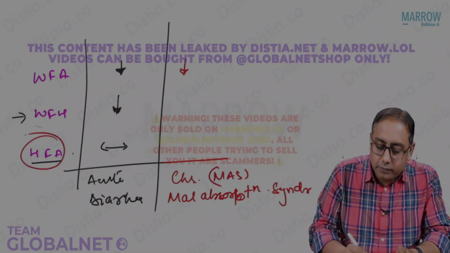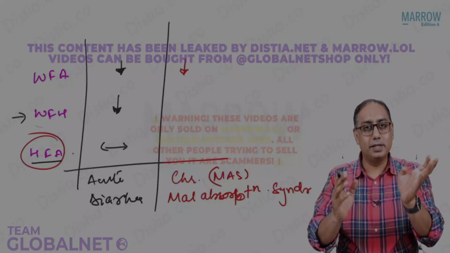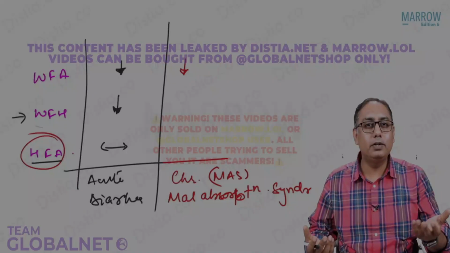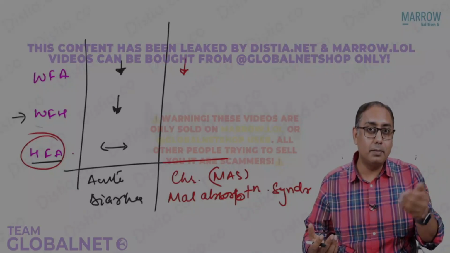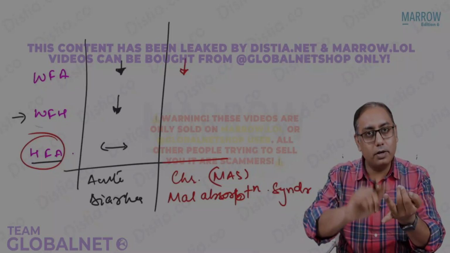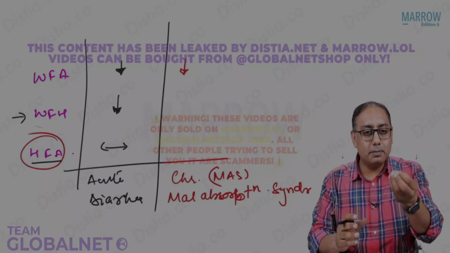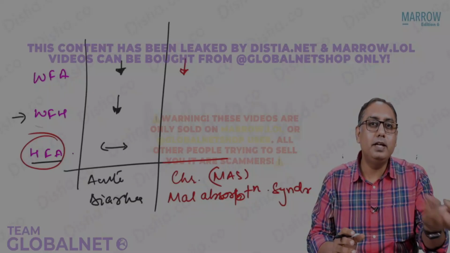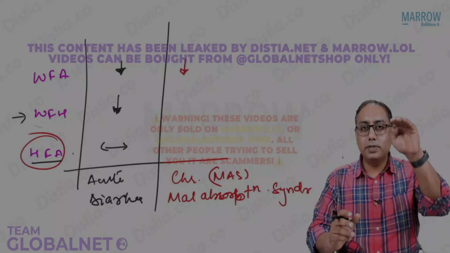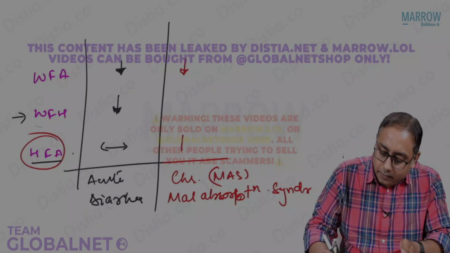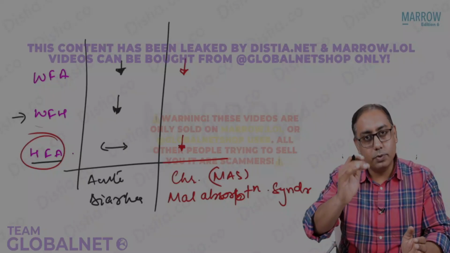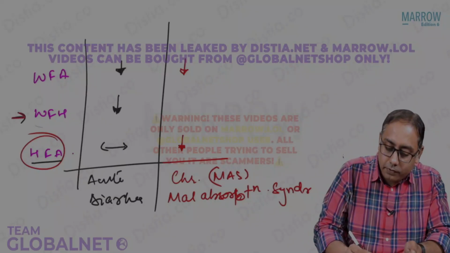Next I'm talking about the height for age. What will happen to the height for the age of a child who's having chronic malabsorption? Very frequently in the OPD, the mother comes with the child and says, doctor, see, this child is not growing in height and not gaining weight. The main complaint is that the poor child is very weak. They will say that he is not able to sustain the height. So the main problem is with the height. In chronic diarrheas, the height will be less, the age is going to be the same. So definitely the height for the age is going to be less. What is going to happen to the weight for the height now?